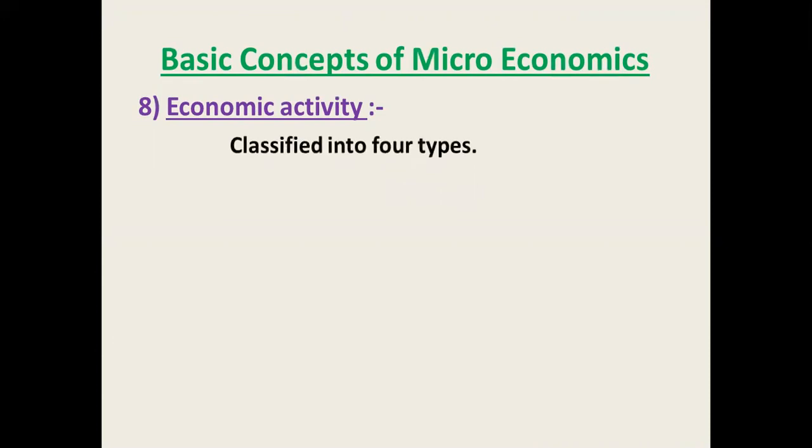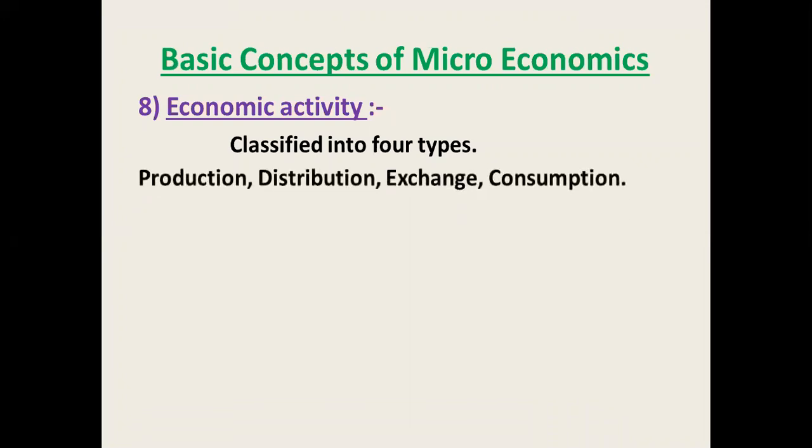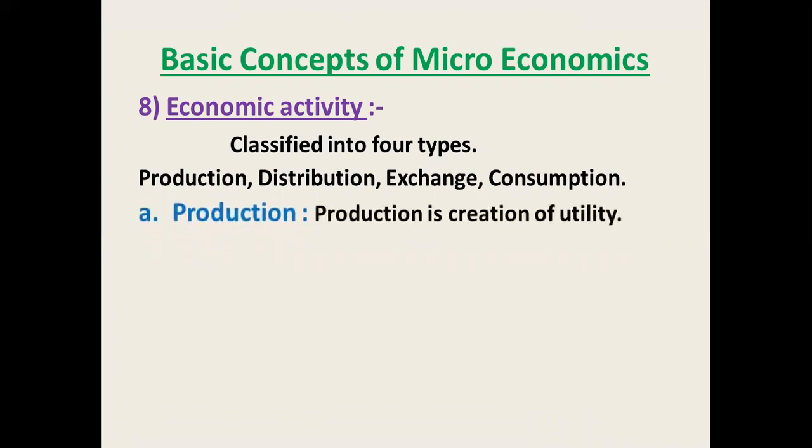So the next most important macroeconomic concept is economic activity. Basically, what does economic activity mean? That activity will support your economy, will increase your economy, and will support economic development. So that's why that activity is classified into four types. Which four types? The first is production, the second is distribution, the third is exchange, and the fourth is consumption. We will discuss each and every type related to economic activity.